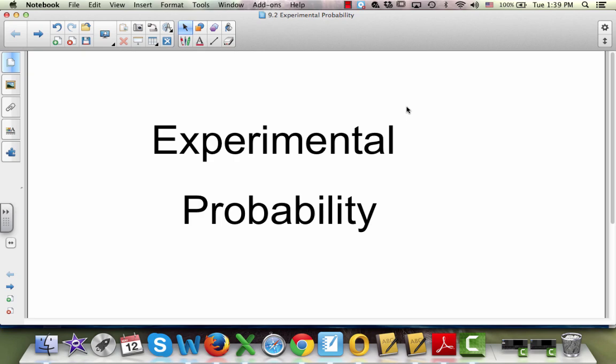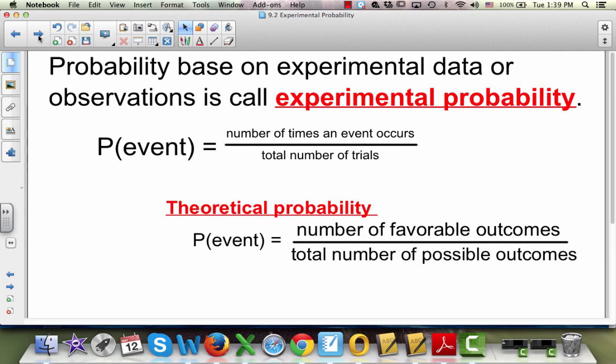Experimental probability. Okay, probability based on experimental data or observations is called experimental probability. The probability of an event is equal to the number of times the event occurs out of the total number of trials. Now I'm going to explain that to you. That's different from theoretical probability.